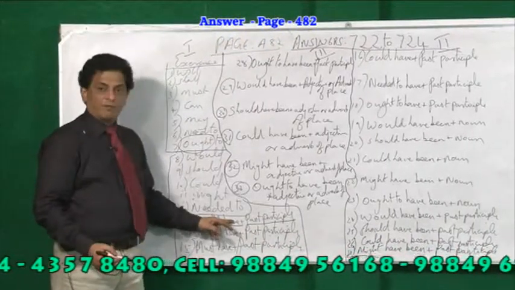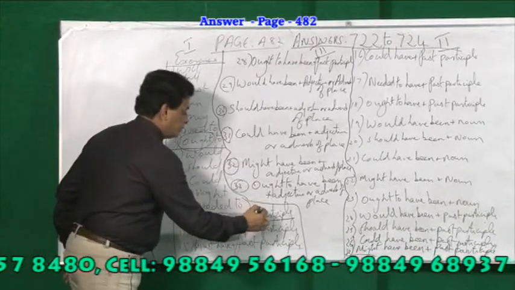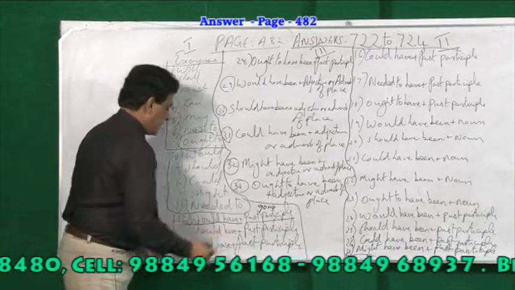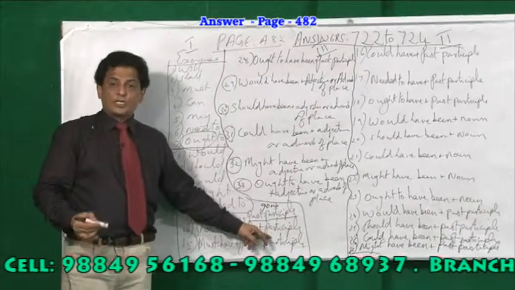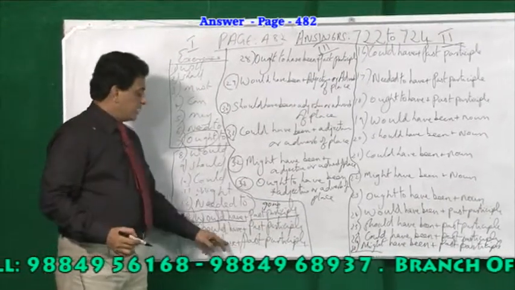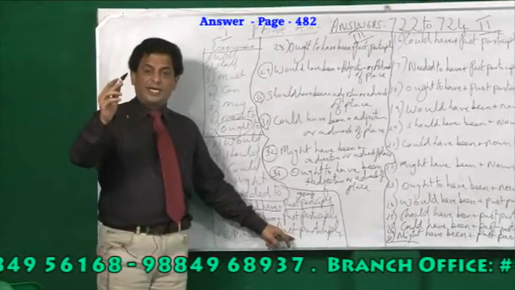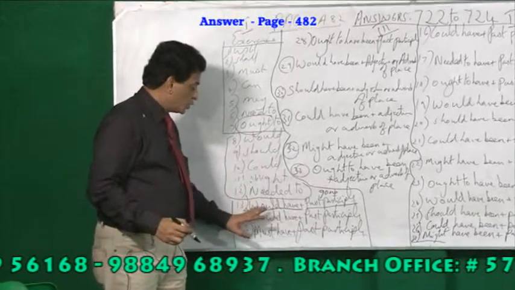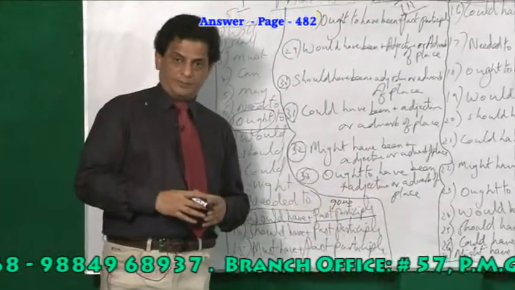I would have gone to US, gone, past participle you are using gone. I should have taken computer course. I must have studied well. So, you are using would have, should have, could have with past participle.